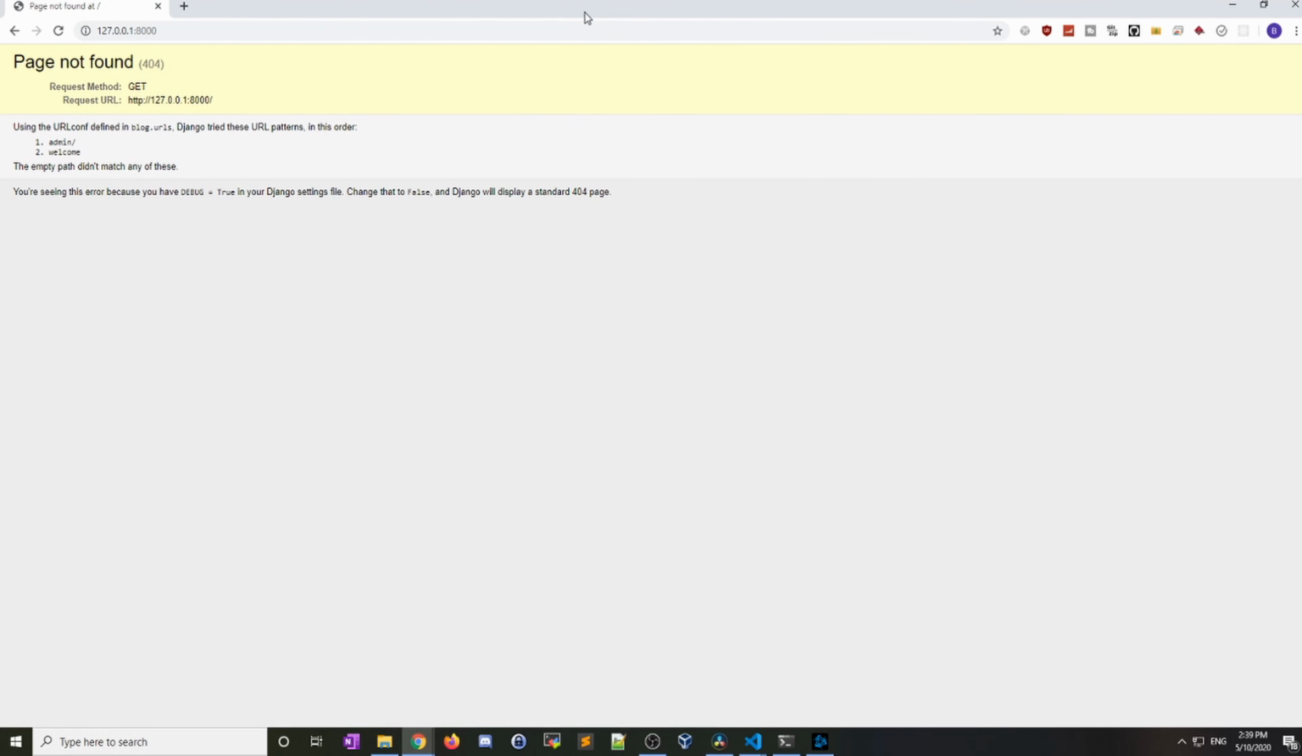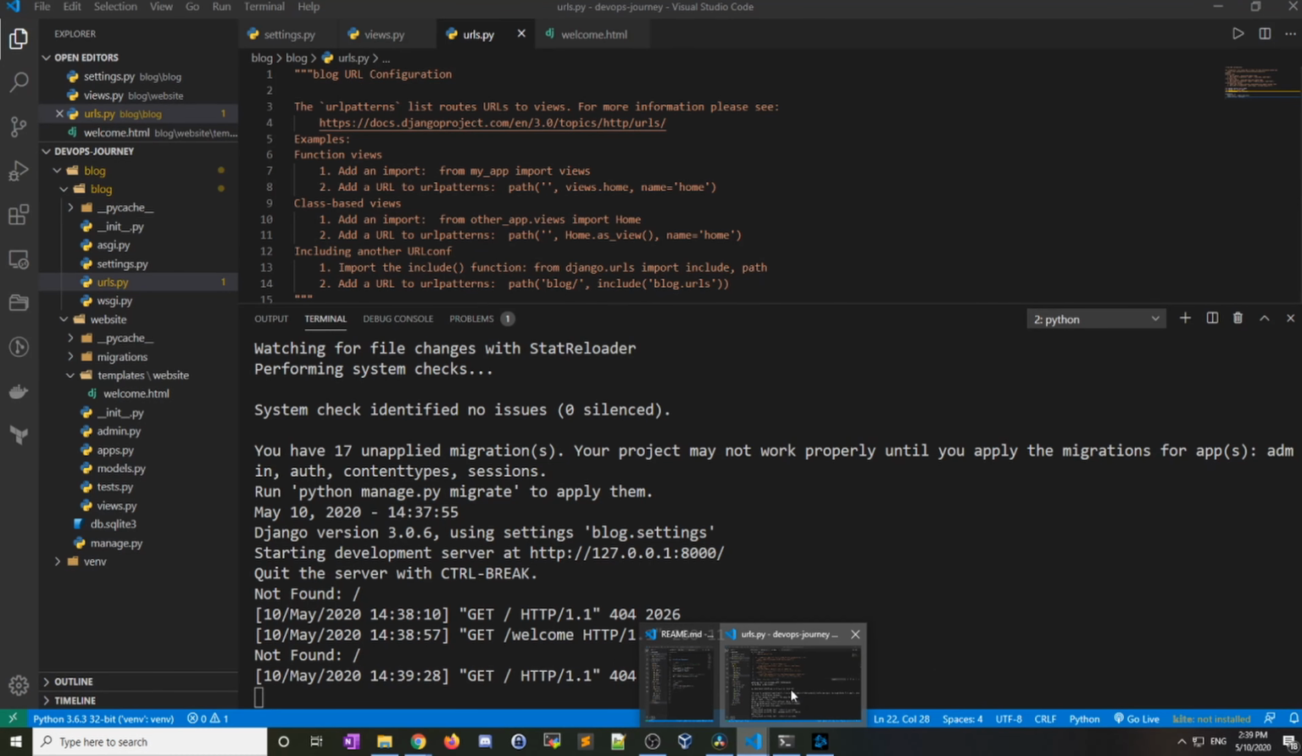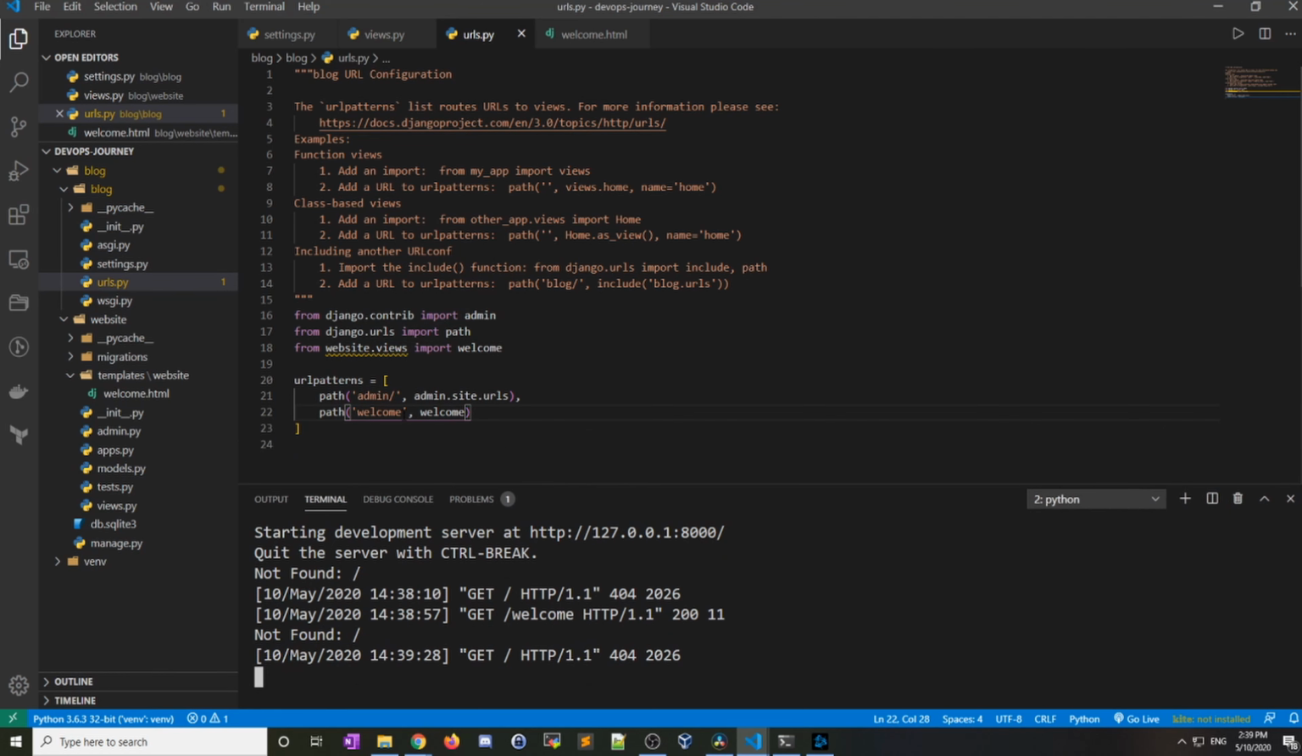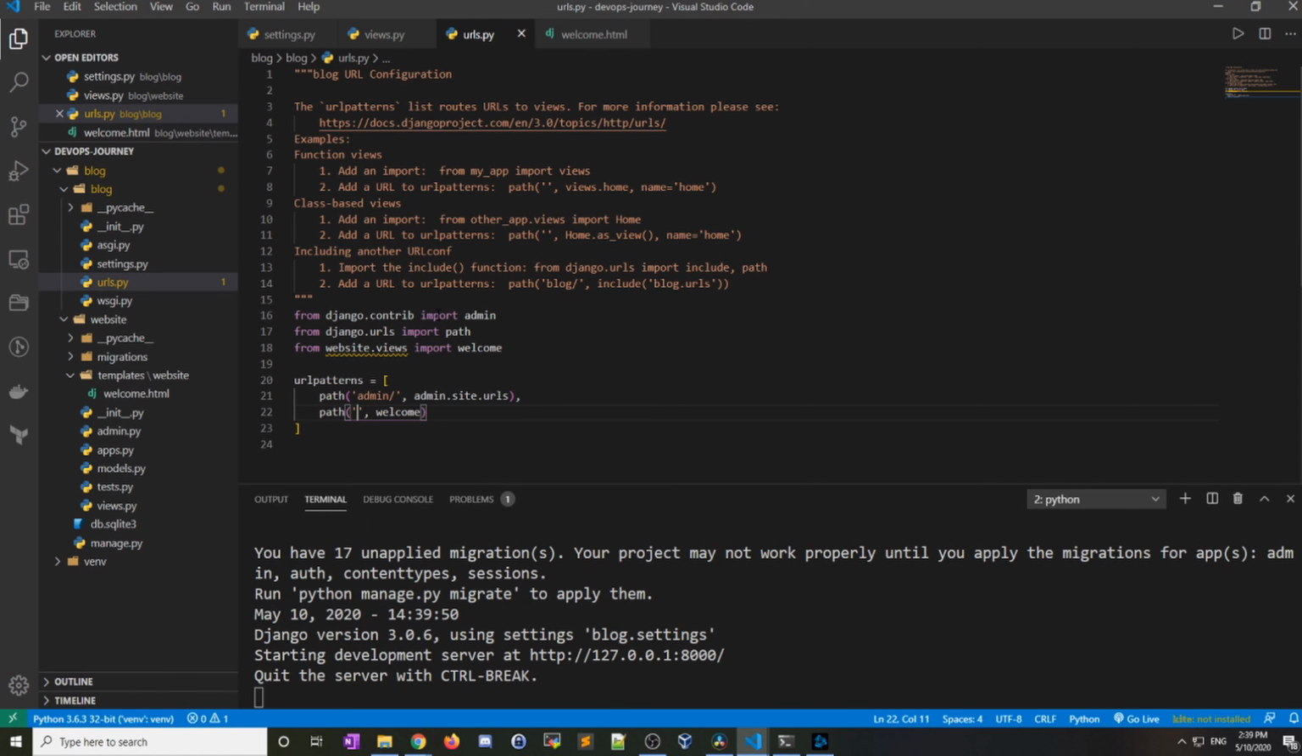Now what if you wanted to make it so this welcome website displays if you don't specify any pattern at all? Something like that. And I'm going to go ahead and do that. So I'll pull up my code here. And instead of saying welcome for the URL pattern, I'm just going to say quotations. So if there's nothing specified, it's going to pull up the welcome function.